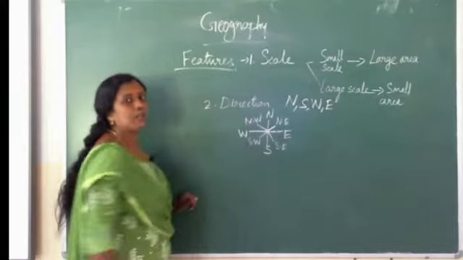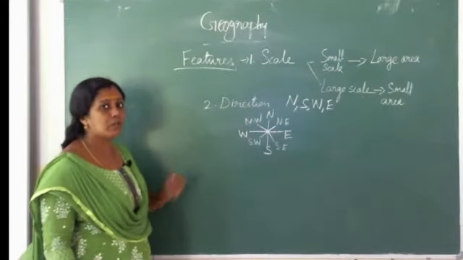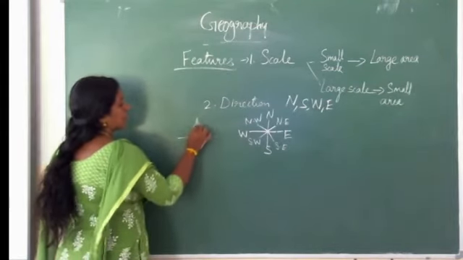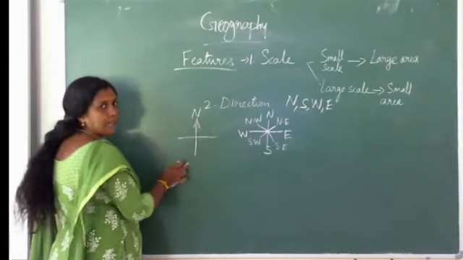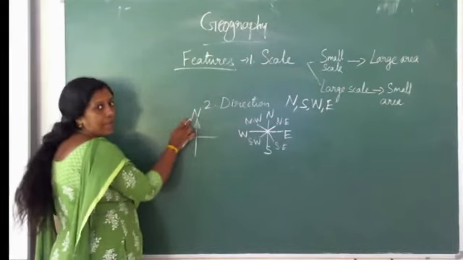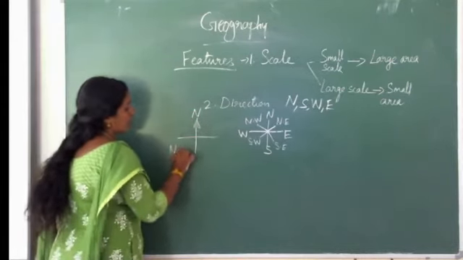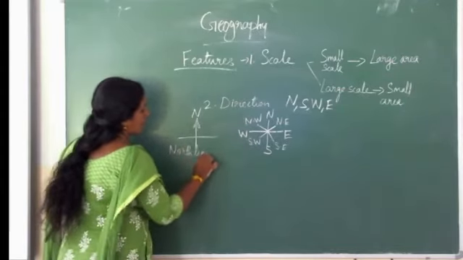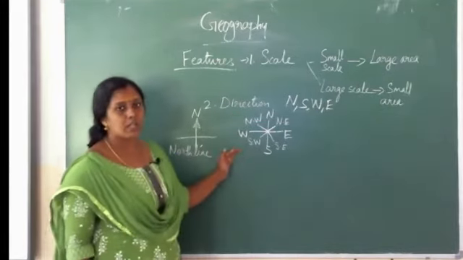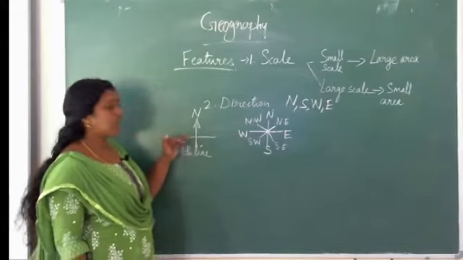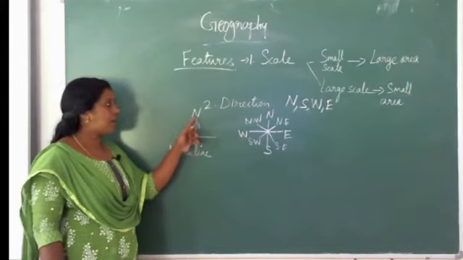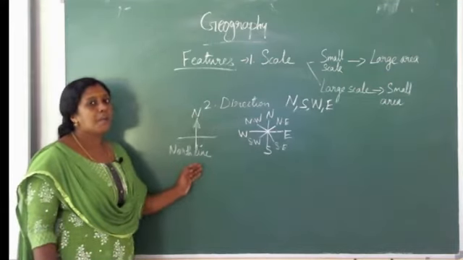Like this some directions also there, and in the direction we discussed the north line. A vertical line, with the uppermost point a pointed arrow, written as N. It is called the north line. So this is all about direction, four major directions, sub-directions also there, and sometimes you can see this symbol, an upper vertical line with an arrow at the top, written as N. So that is called north line.